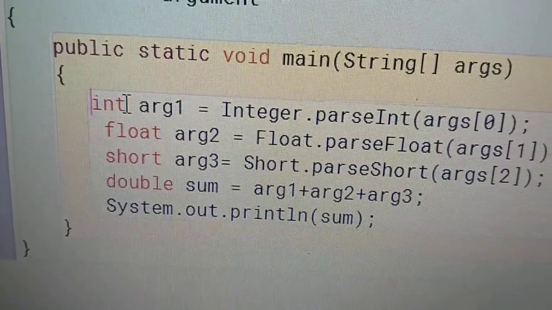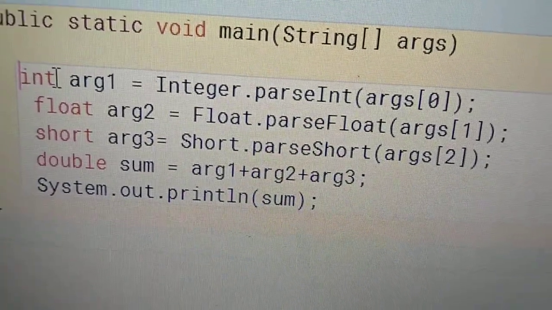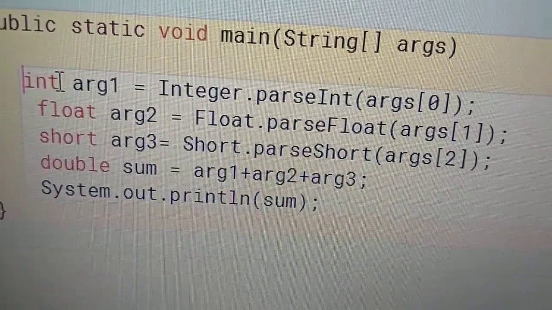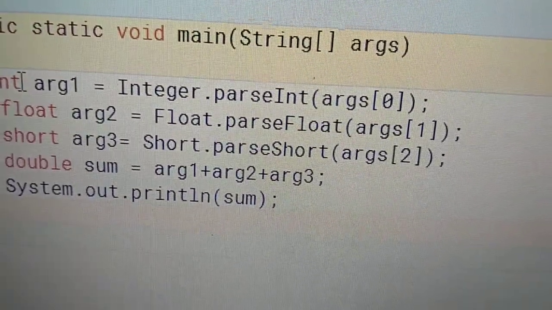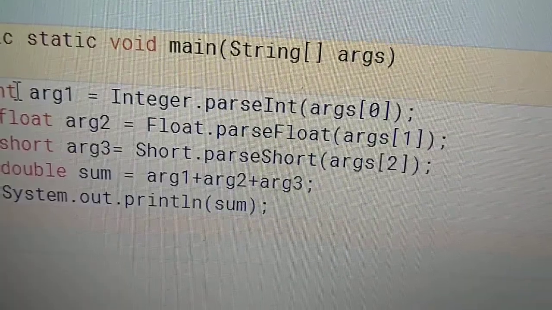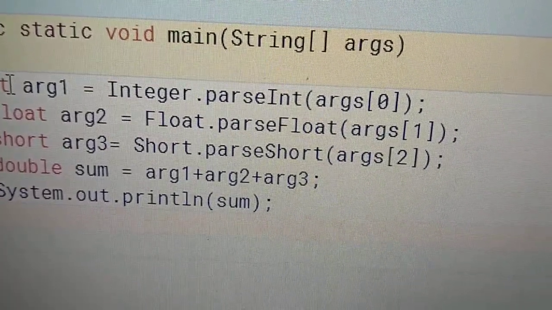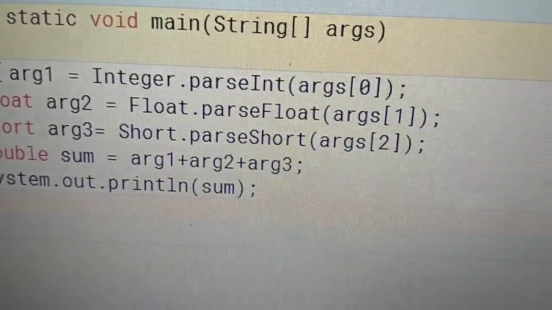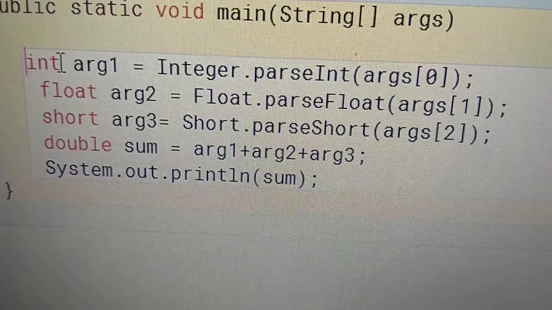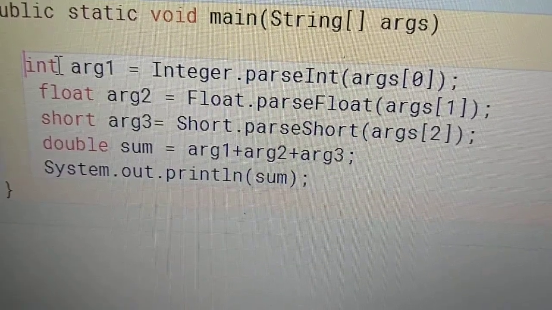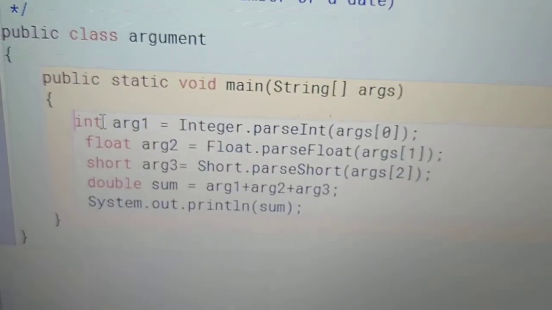But on the right hand side, the first one before the dot is a wrapper class, so the first letter is capital, and the second one is a method, so the first letter of the second word is capital. parseShort. So my third element of the array has to be converted into short, and I have done that, plus addition. double sum is equal to arg1 plus arg2 plus arg3, and I am trying to print the sum.